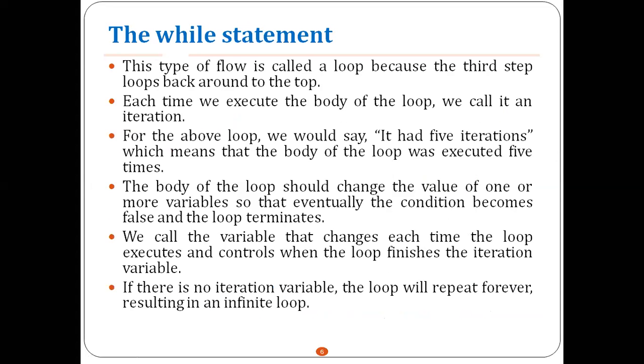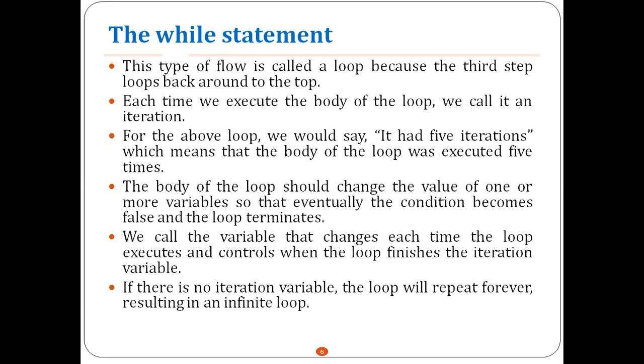This type of flow is called a loop because the third step loops back around to the top. That is, every time you decrement the value of n, it will loop back to the first instruction. Each time you execute the body of the loop, we call it an iteration. If you execute all the instructions one time, we call it one iteration. For the above loop, we would say it had 5 iterations.